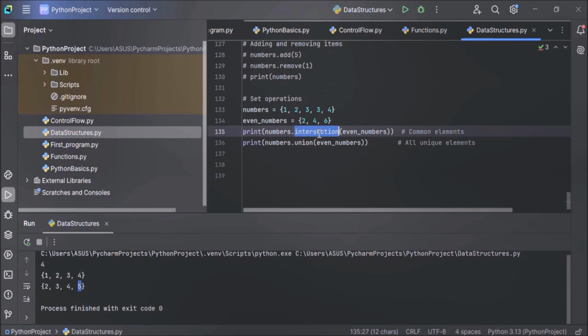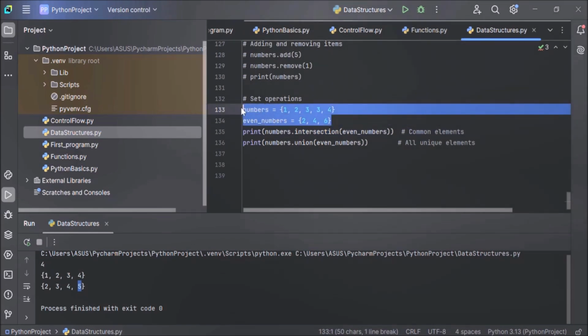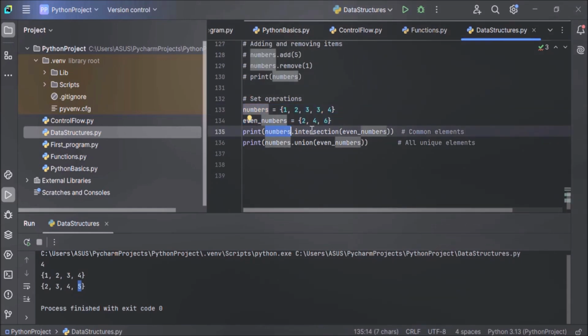And here we are doing the intersection of these two sets. When we do the intersection of these two sets, all common elements will be returned. It means that it will return a set that contains the items that exist in both the sets, all common elements. So how to do intersection? Set 1, that is numbers, dot intersection, and another set 2, that is even numbers. So this statement will return all the common elements in both the sets, the numbers set and the even numbers set.